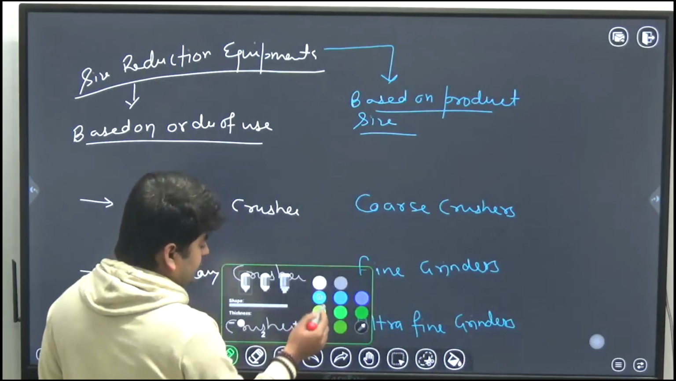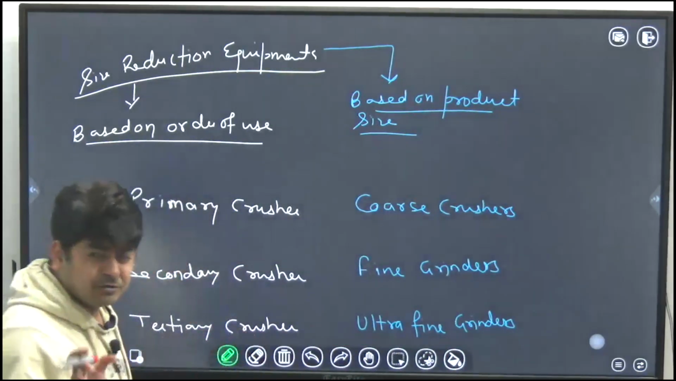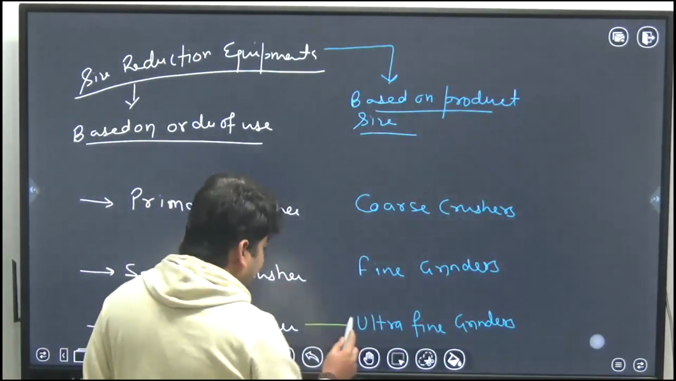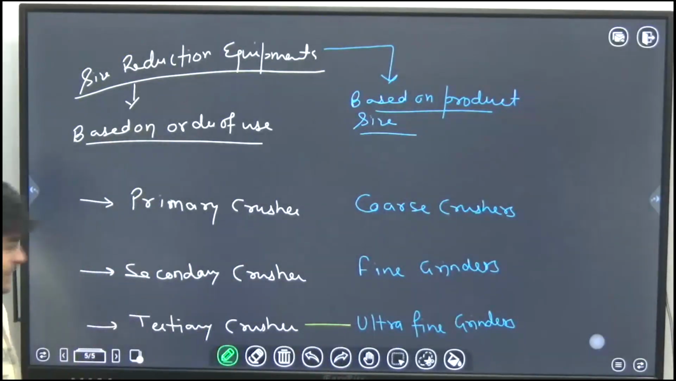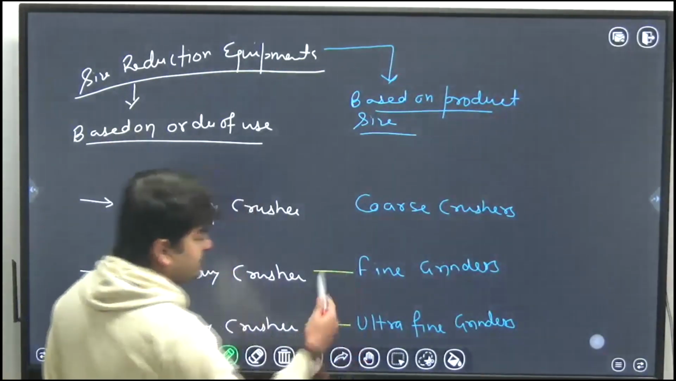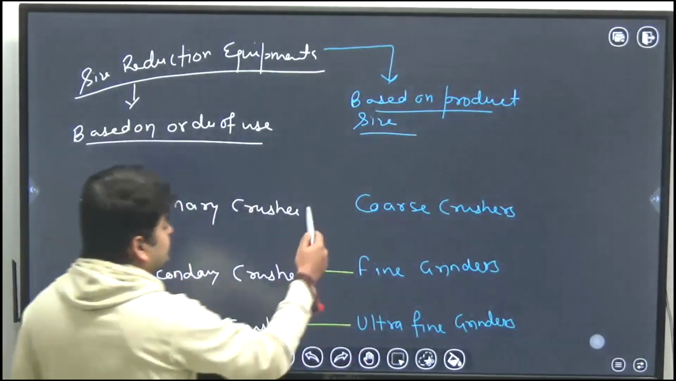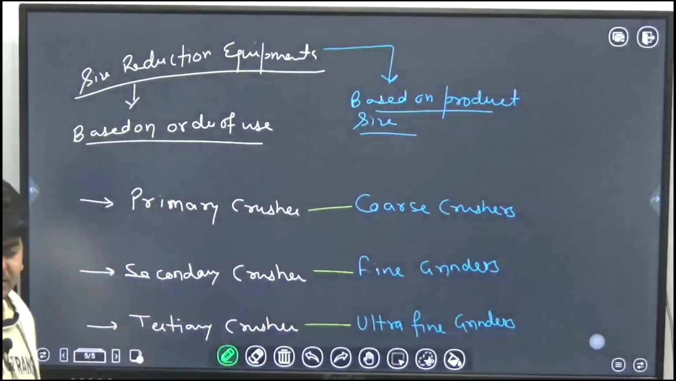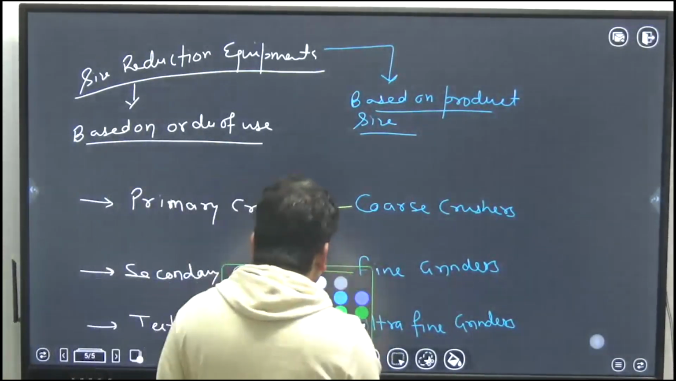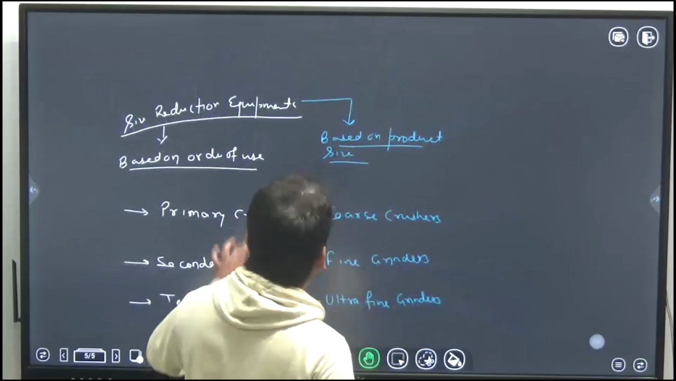Okay, all of you should know that ultra fine grinders and tertiary crushers are the same, secondary crushers and fine grinders are the same, and primary crushers and coarse crushers are the same. Okay, the meaning is the same. And why are they used?